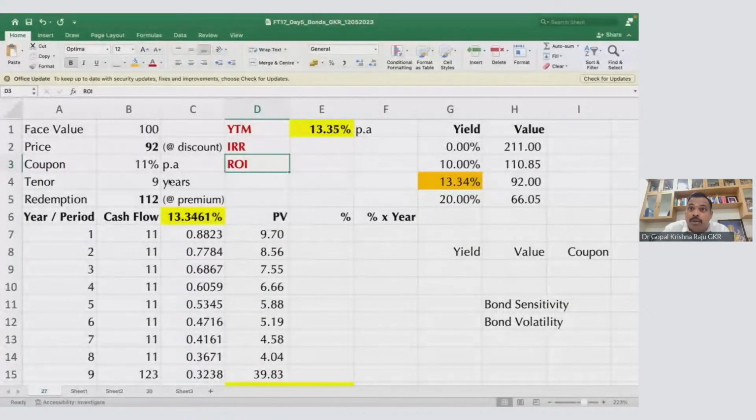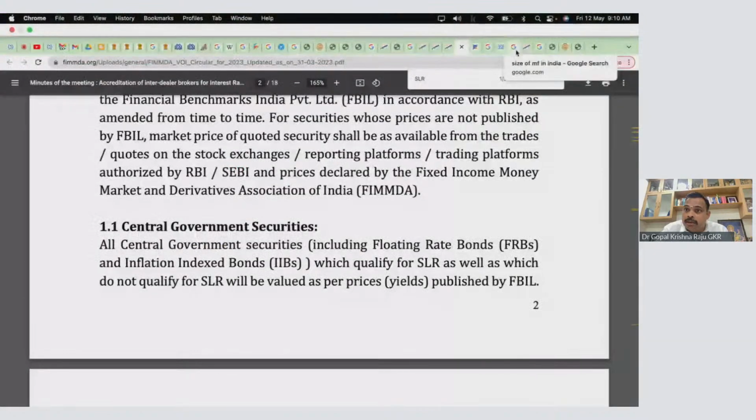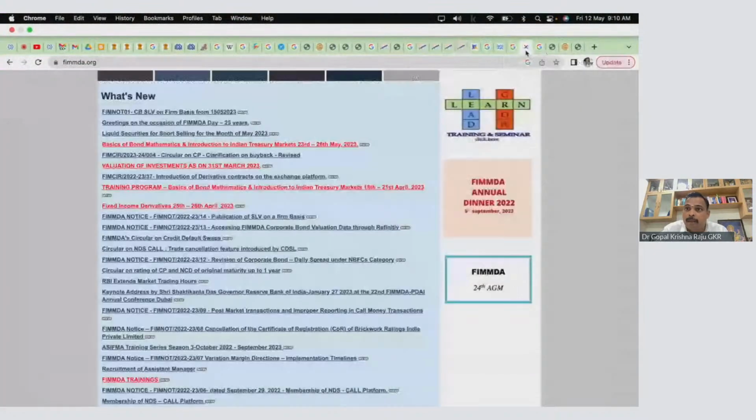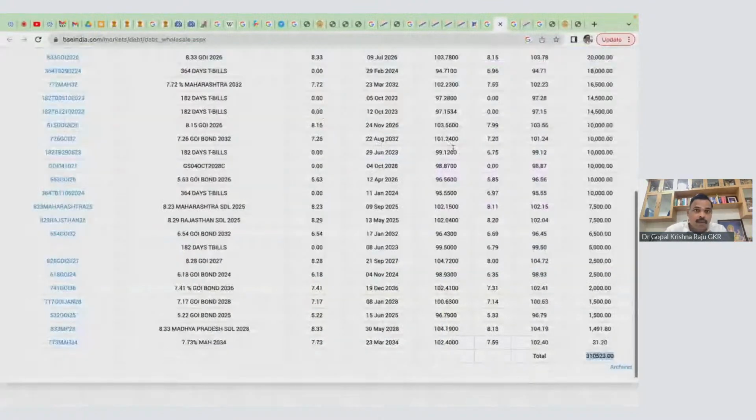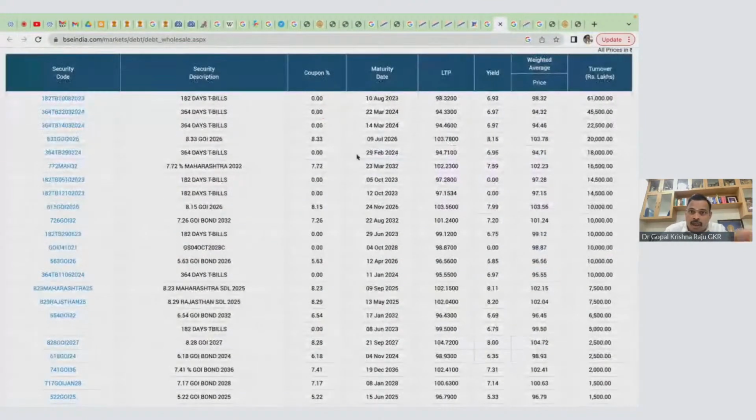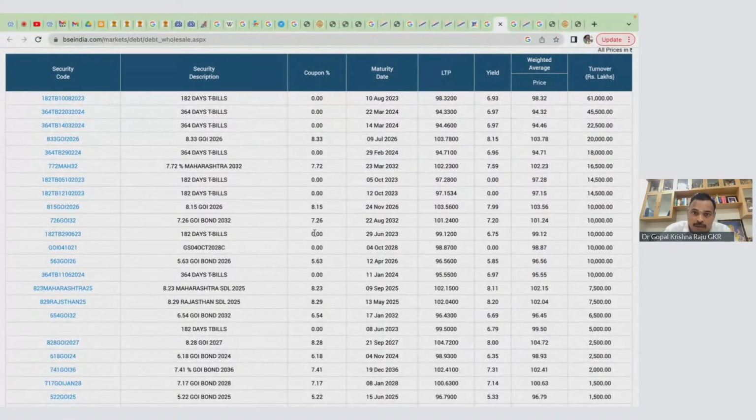See, today I just showed you this. What is this? FBIL, no? That's right. That is FBIL. BSE. And look at this. You have so many things. This bill, that bill, security code, all this maturity date, LTP, coupon rate. These are all zero coupon.